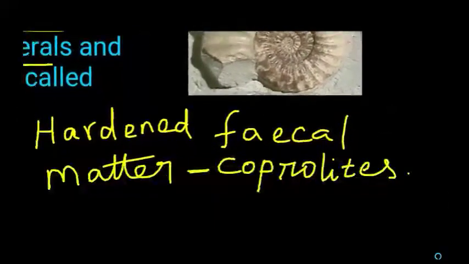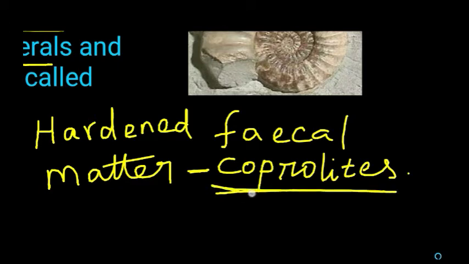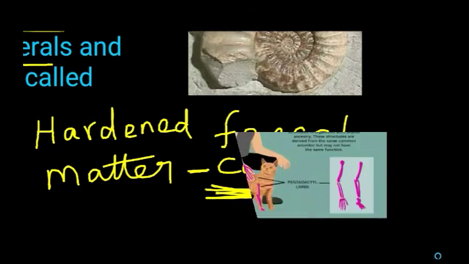And also the hardened fecal matter is an example for cast. It is called coprolites. The hardened fecal matter of the organism, that is animals, is called coprolites.